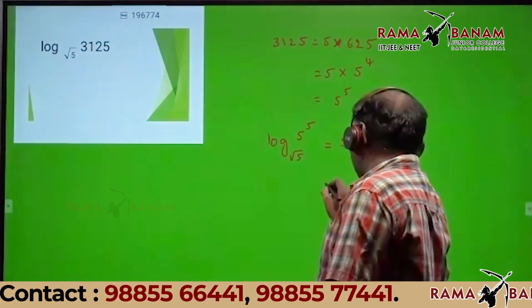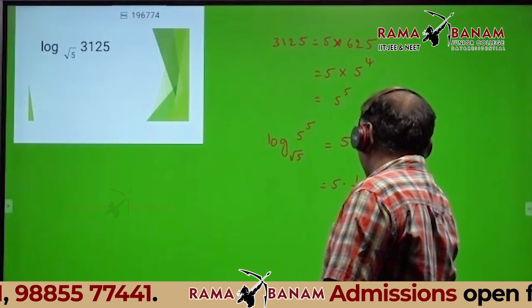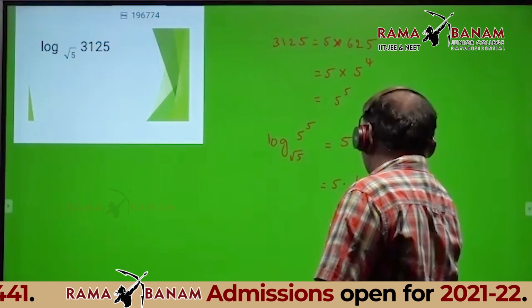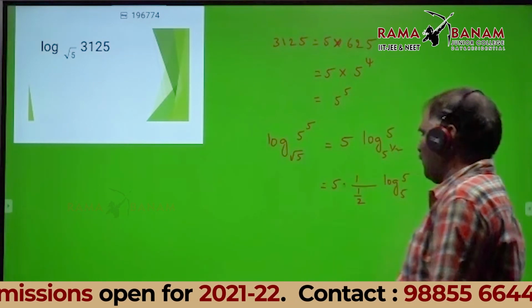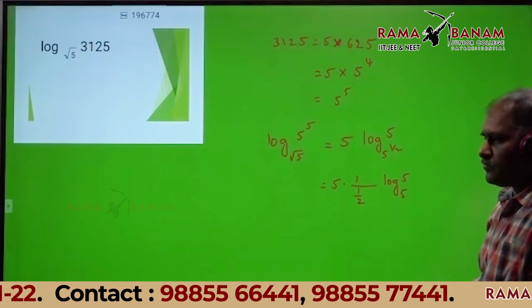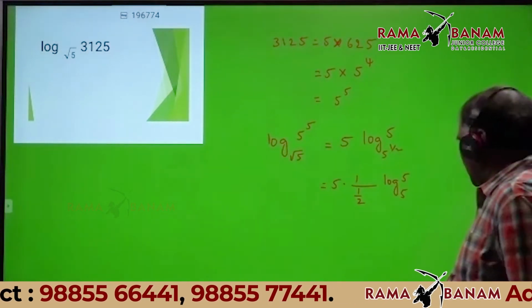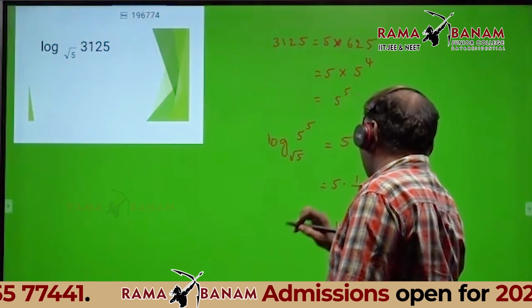Therefore, in this one, 5 into 1 divided by 1 by 2, logarithm of 5 base 5. What is log 5 base 5? 1. Sir, answer is 10. Very good. Answer is equal to 10.